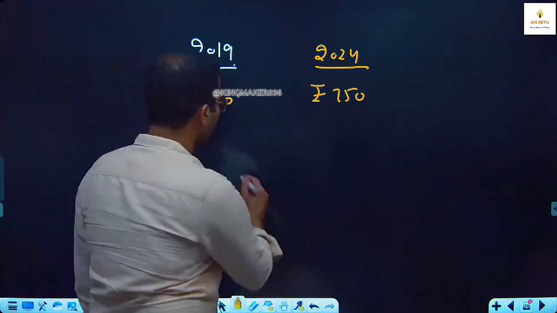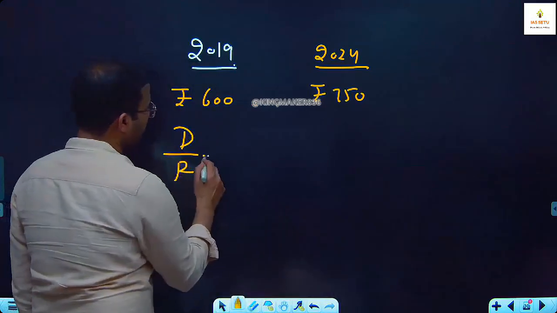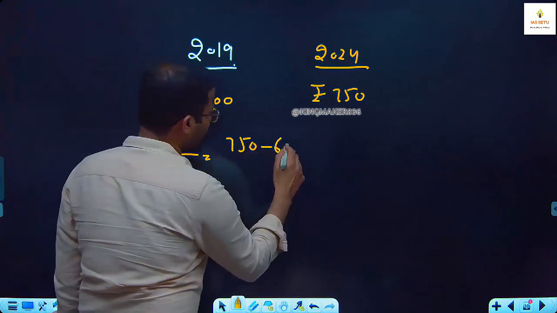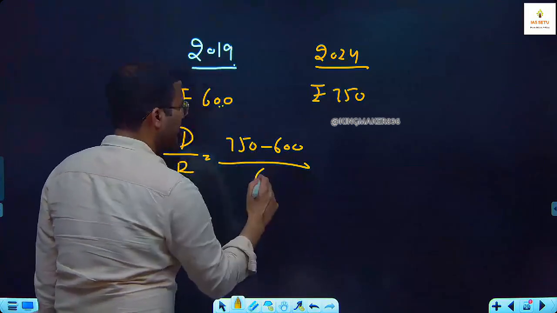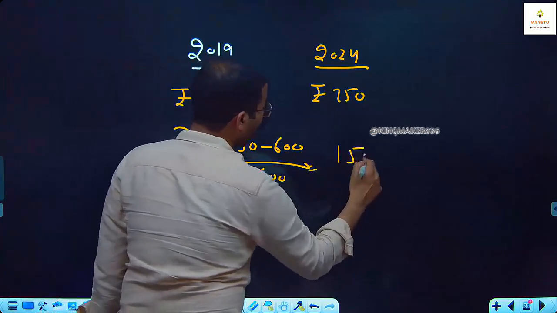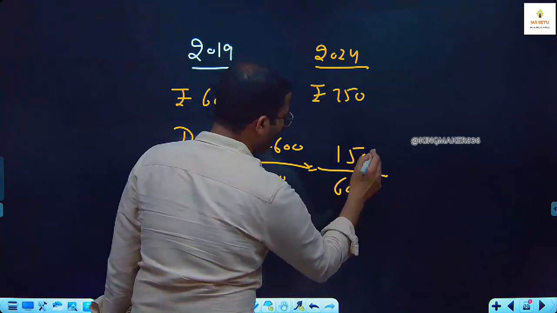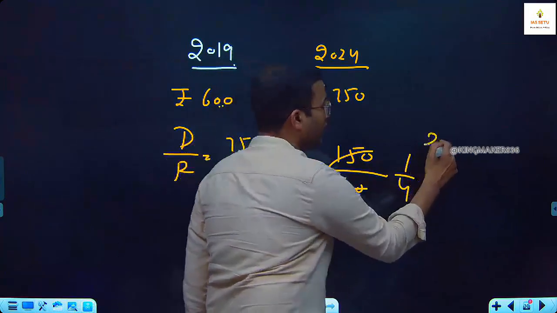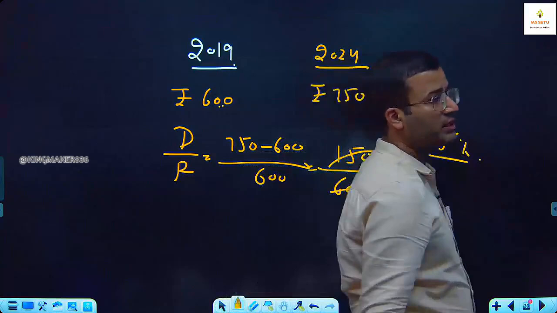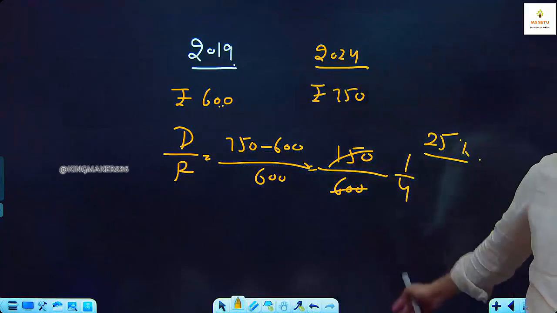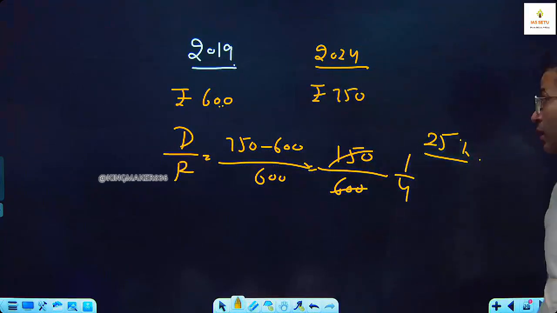Difference upon reference. So here this is 750 minus 600 upon 600. There is an increase of 150 upon 600, 1 by 4. 1 by 4 is 25% increase in the bottle price over the period.